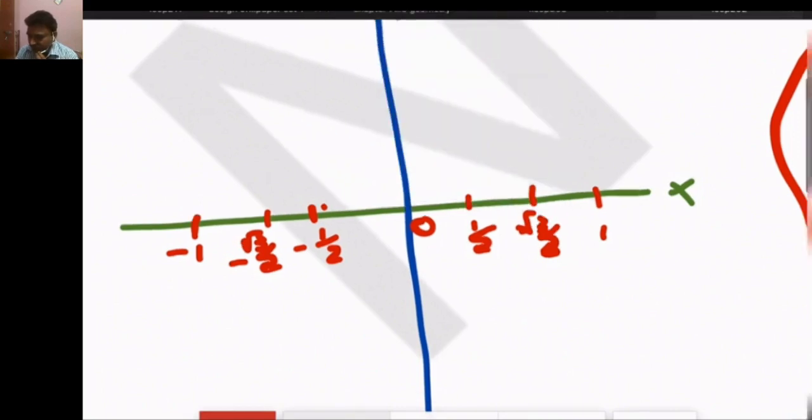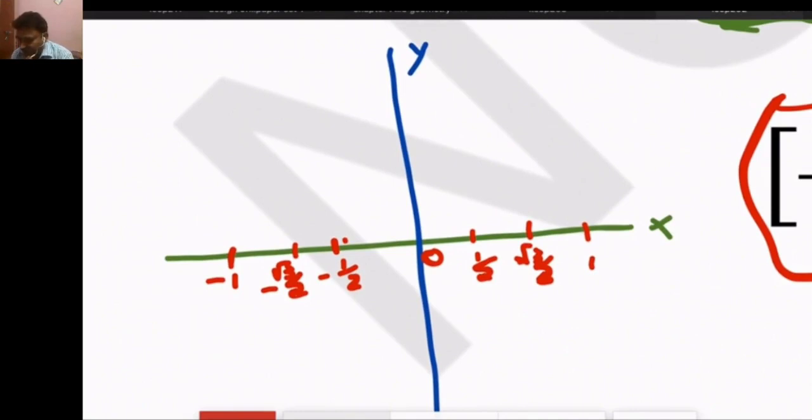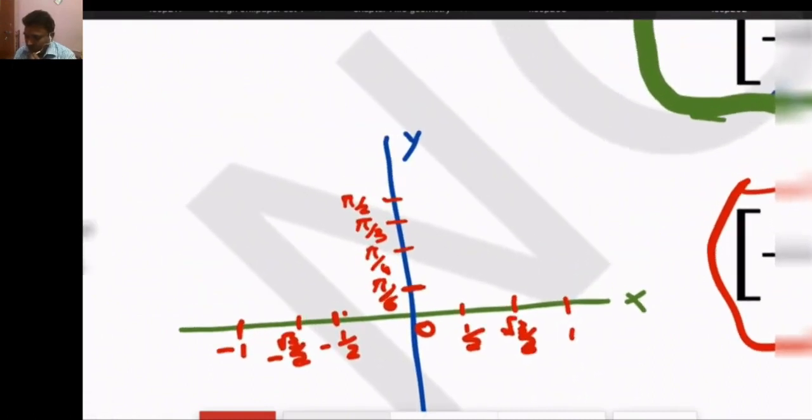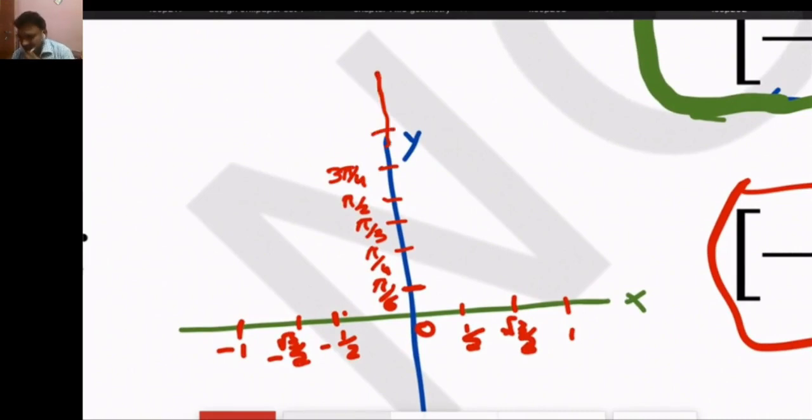And the values 0, pi by 6, pi by 4, pi by 3, pi by 2, 3 pi by 4, 5 pi by 6 and pi.